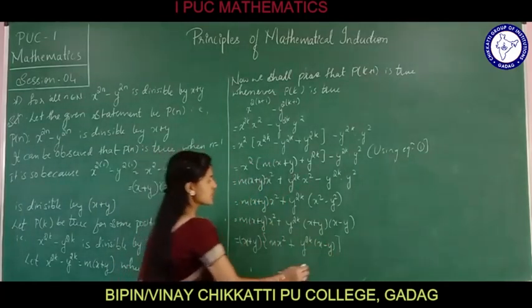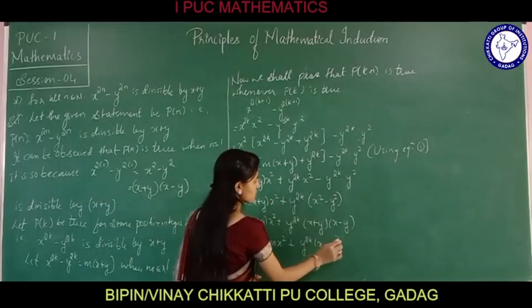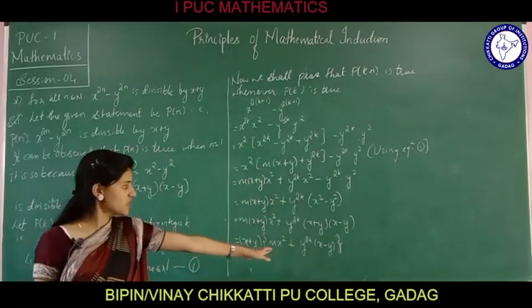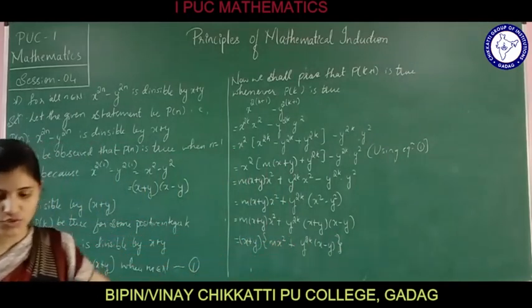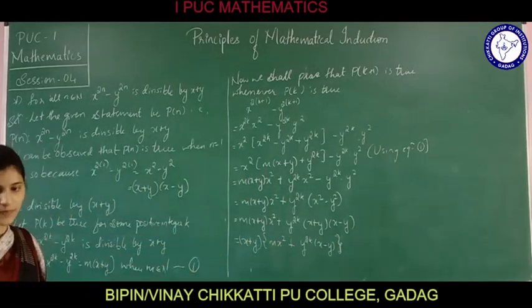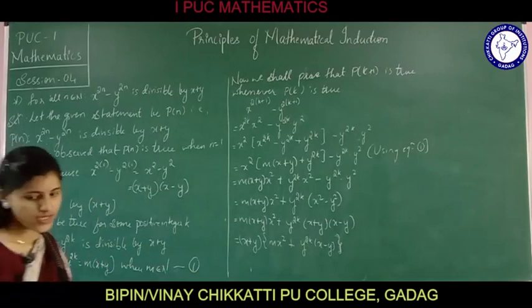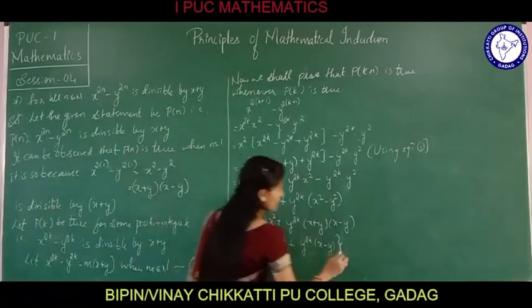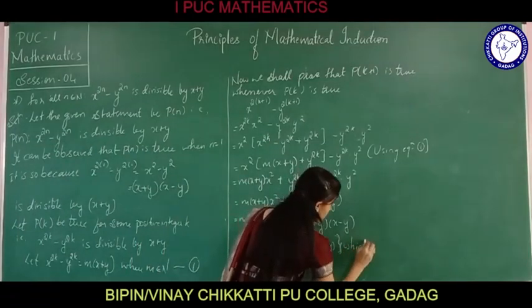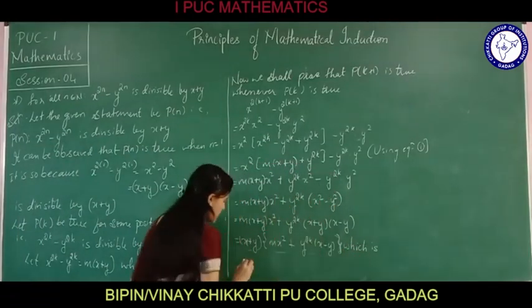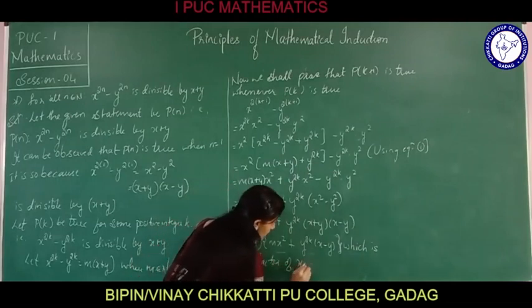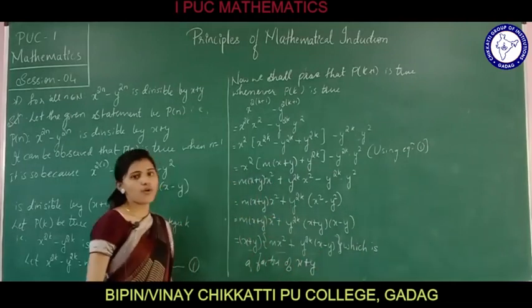See, this is going to be a factor of x plus y, right? m into x square plus y raised to 2k into x minus y is entirely a factor of x plus y.